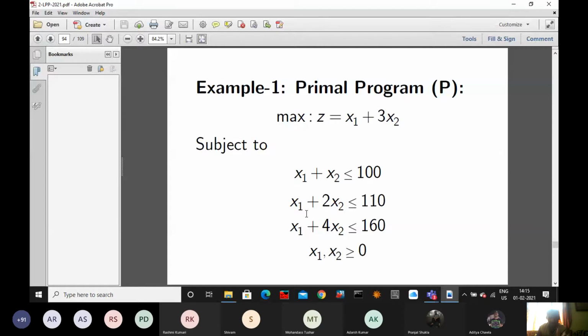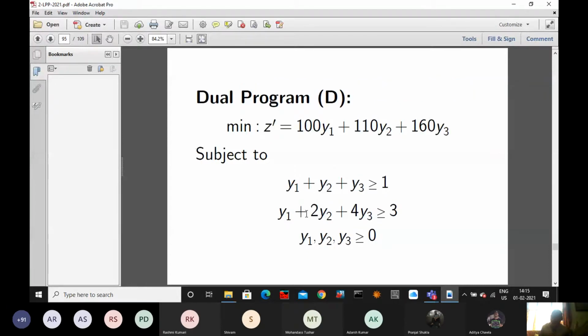Now this is the primal. What is the dual? The dual is like this. I am not writing x, I am writing y. The dual is minimization type: z dash equal to 100y1 plus 110y2 plus 160y3, subject to y1 plus y2 plus y3 greater than or equal to 1, y1 plus 2y2 plus 4y3 greater than or equal to 3, and y1, y2, y3 greater than or equal to 0. Right? Are you able to get this? Are you able to see this space? Yes or no?